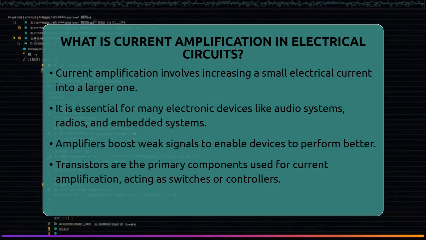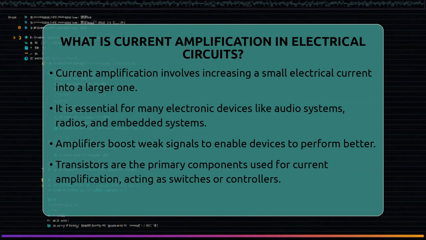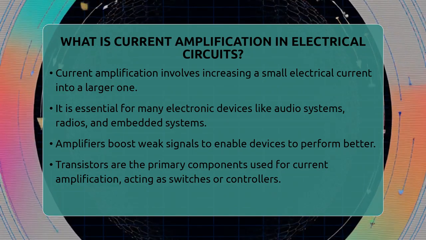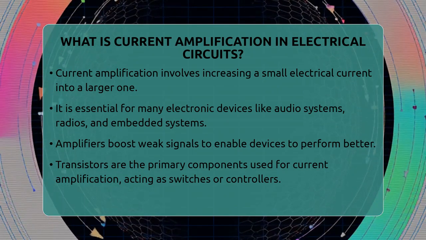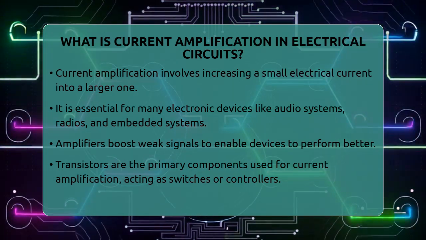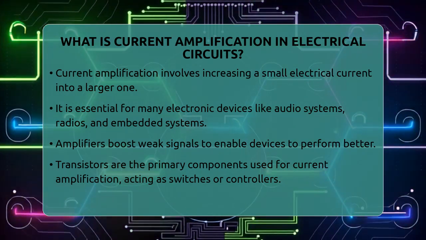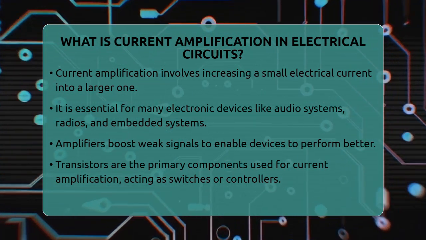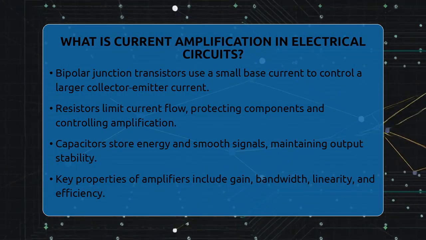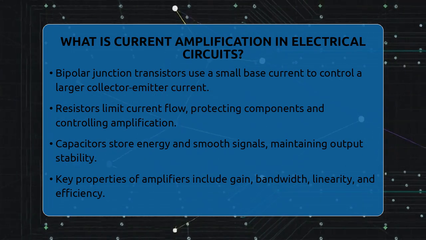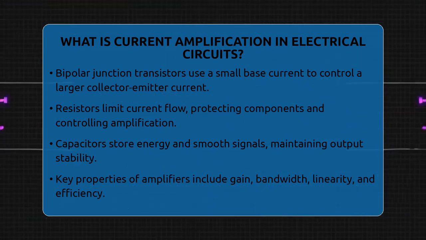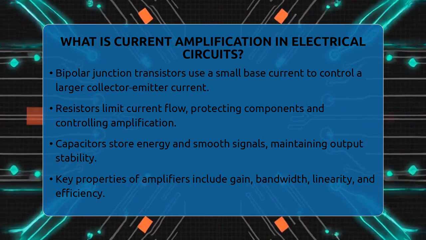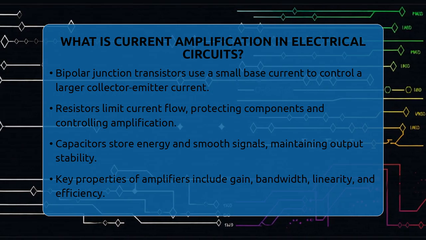This process is at the heart of how audio systems, radios, and even some embedded systems work. In the world of electronics, transistors are the main players for current amplification. They act like switches or controllers that allow a small current at their base or gate to control a much larger current flowing through their collector or drain. For example, bipolar junction transistors use a tiny current at the base to control a larger current between the collector and emitter. This is how they amplify current.